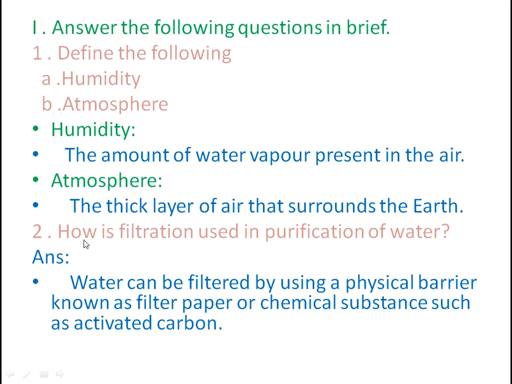Second question. How is filtration used in purification of water? See here, what is filtration? Insoluble, suspended impurities in water can be removed by a process. That process we call the filtration. Answer: water can be filtered by using physical barriers known as filter paper or chemical substances such as activated carbon. We use these things in filtration.